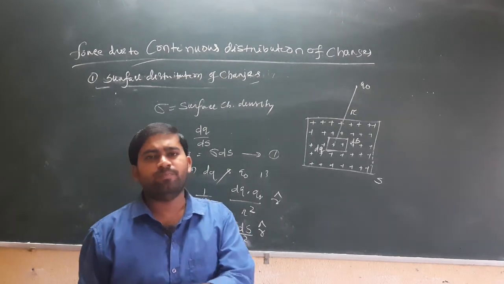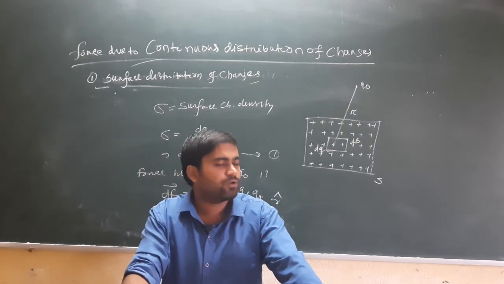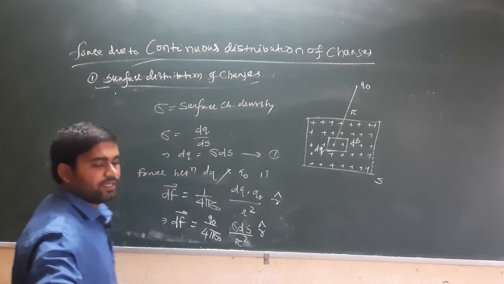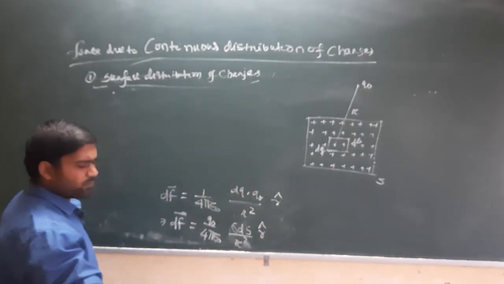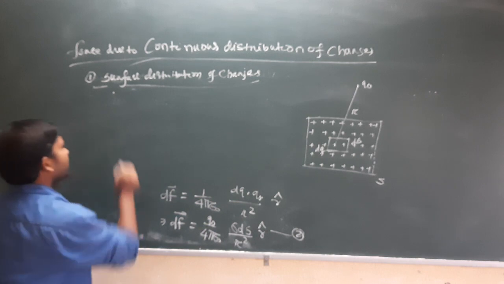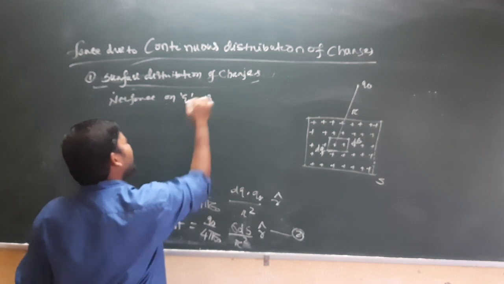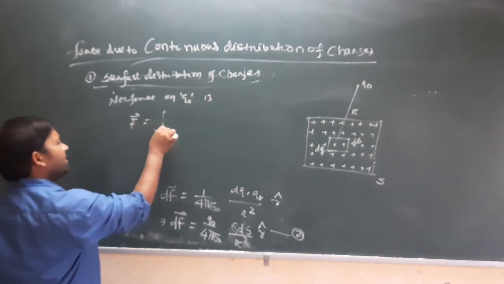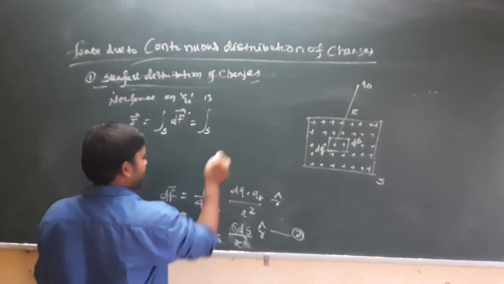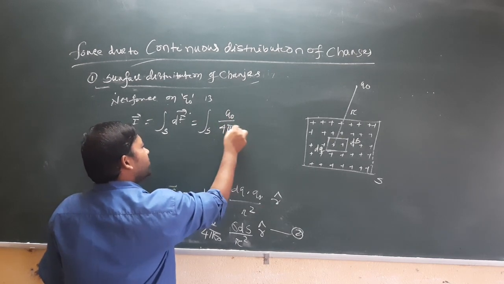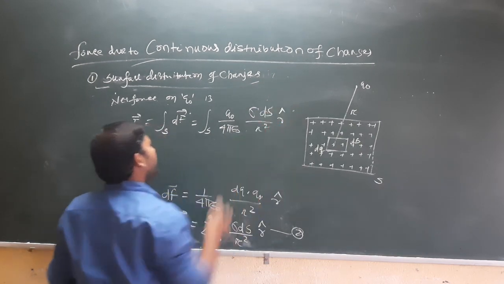So when we measure the net force on the charge q naught because of the total surface, the total force can be obtained by integrating equation 2. That is, the net force on q naught is F equals integration over S of dF, which is integration over S of q naught by 4 pi epsilon 0, sigma dS by r square into r cap.